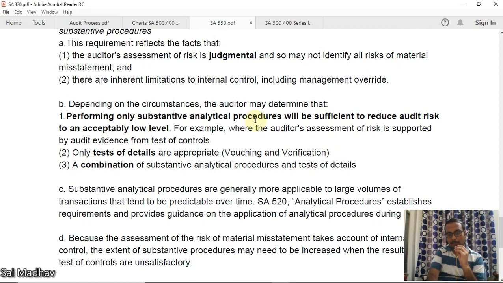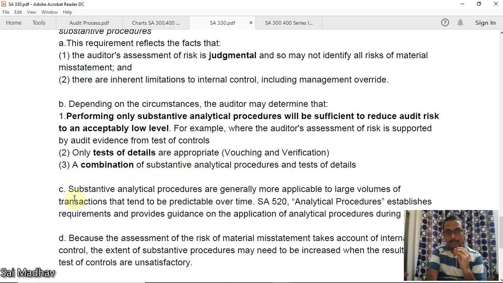Okay, for example, where the auditor's assessment of risk is supported by audit evidence from tests of controls. Now, performing only substantive analytical procedures, that is, performing only analytical review procedures. You can conclude the audit by only performing those, or only test of details are appropriate, or a combination of both.